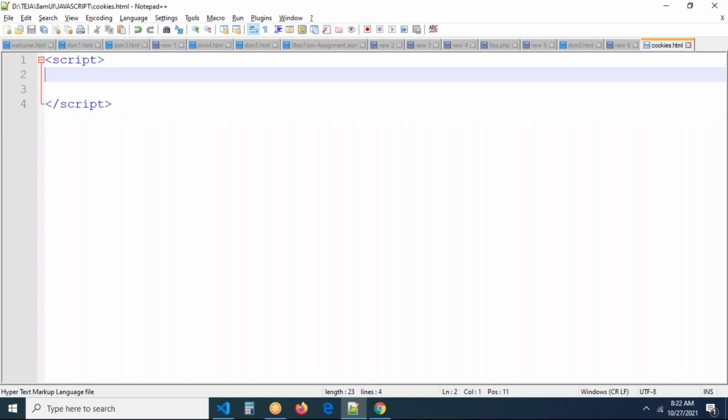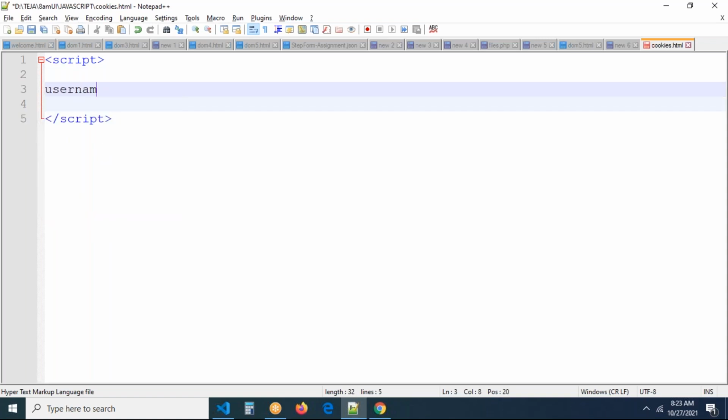Now if you want to create a cookie, it should be a key and value pair combination, like username equal to rom. This should be done by using the document.cookie property equal to the cookie you want to create. Document.cookie equal to the cookie you want to create. I'm taking this as username equal to rom. This is one cookie. What is the cookie name? Username. And what is the value for it? Rom. If you want to create one more cookie, what shall we do at this point?